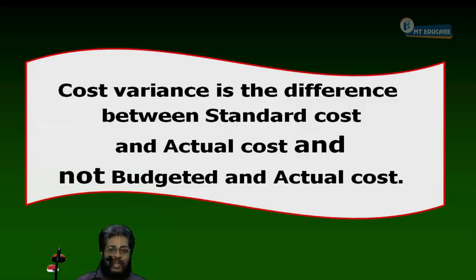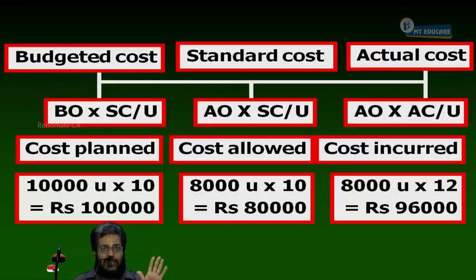If you don't understand this properly, you will never understand any of the cost variances calculation, be it material, labor, variable or fixed overheads. I want a confirmation. The first discussion which I made through this example, these first 5 points, are you all having the full clarity or not? Can I proceed comfortably to the next stage or not?